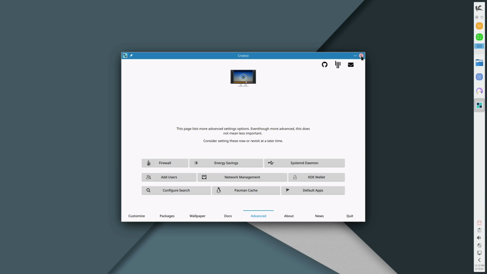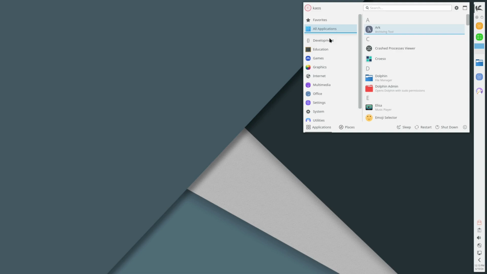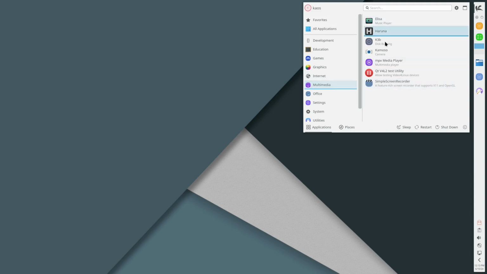Let's go ahead and have a brief look at our system. Let's see if our meta key is mapped. We have our favorites here. Here's all applications. Here's under development. Education, gaming. So Elisa's installed. We have K3b disk burning.